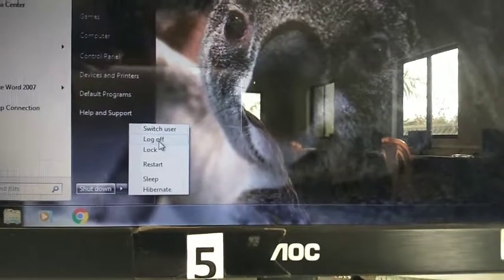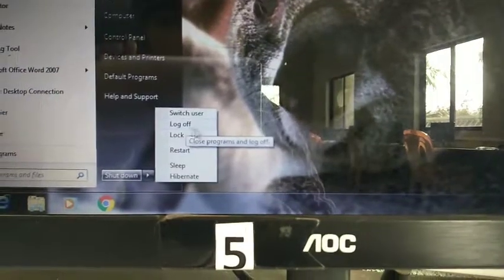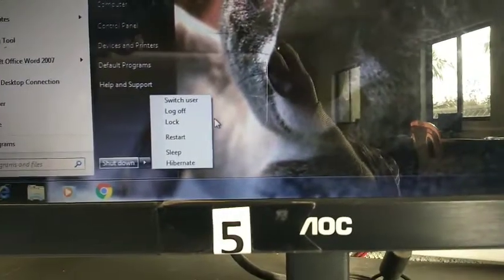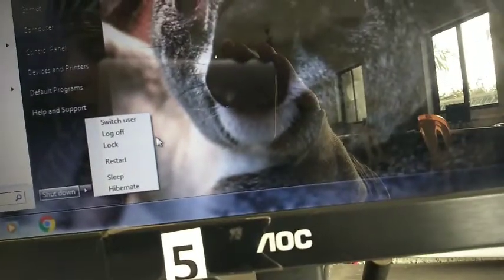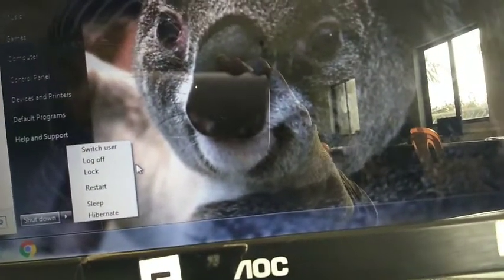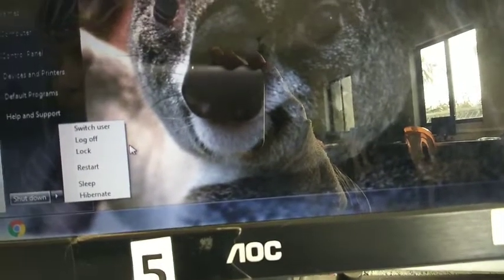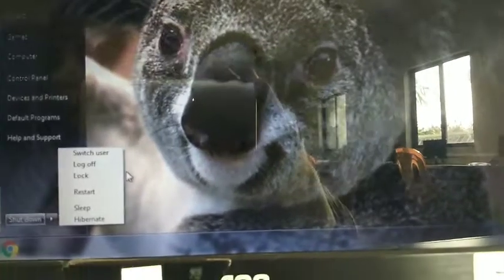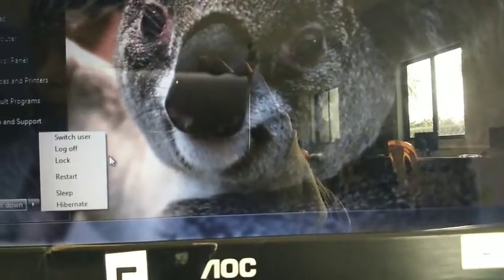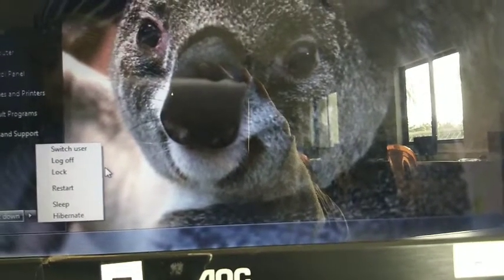See, you are given the options switch user, log off, lock, restart, sleep, hibernate. See, all these options are given to you. From this, you have to select the shutdown button or log off button. The shutdown button is to switch off your computer, and this log off button is used to come out from the user you are working in.